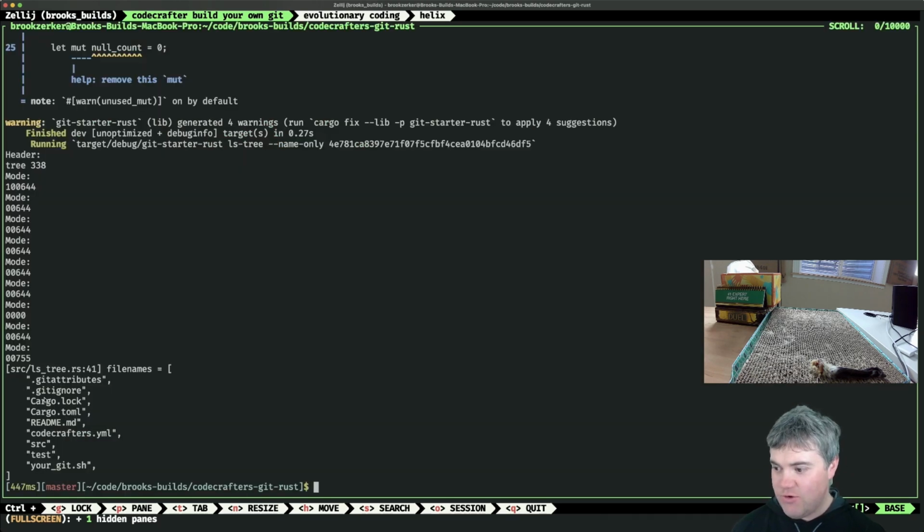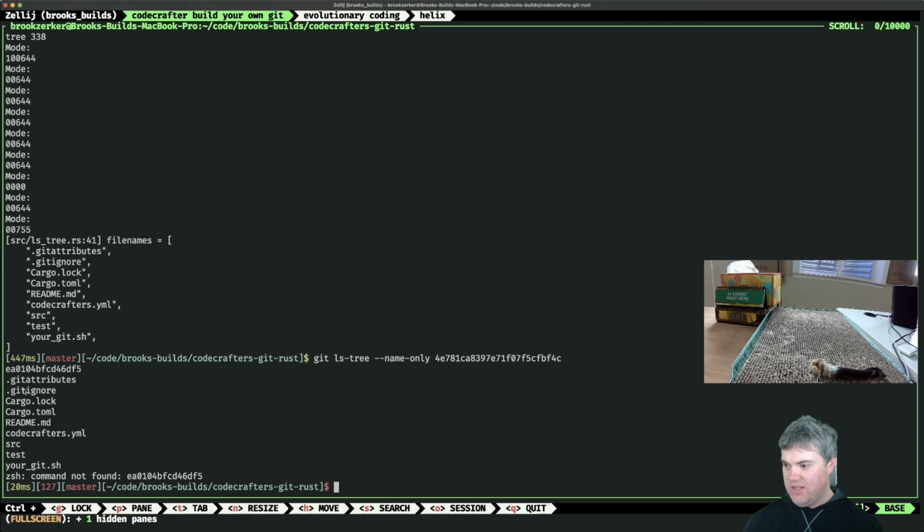Get attributes, get ignore, cargo lock, cargo toml, readme, codecrafters.yaml, source test, and then your get.sh, all in, not in alphabetical order. Get attributes, get ignore, cargo lock, cargo toml, readme, code. Oh, wait, this is the right order. Okay, hey, I think we're getting somewhere here. Okay, so we have it. I think we're doing good.